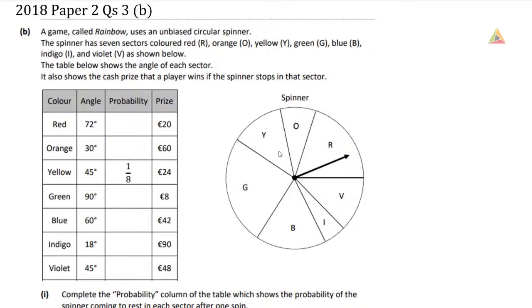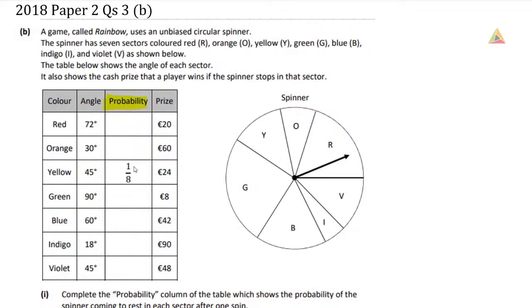So when we have this question, the first thing that we're going to have to work out, it says complete the probability column in the table, which shows the probability of the spinner coming to rest in each sector after one spin. So we're going to have to calculate the probabilities here. How we're going to do this is it tells us the angle of each of the colours, and all we're going to do is convert those angles into a fraction. So we're going to say, what is the probability of each of these? And why I'm going to use a fraction is that their example was a fraction.